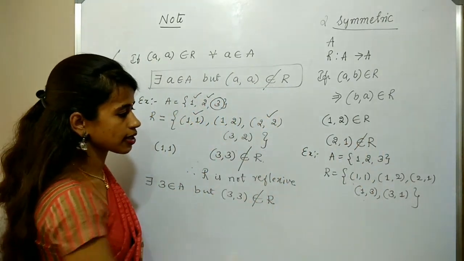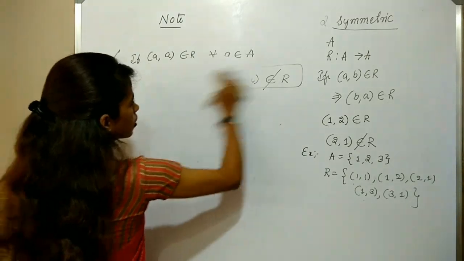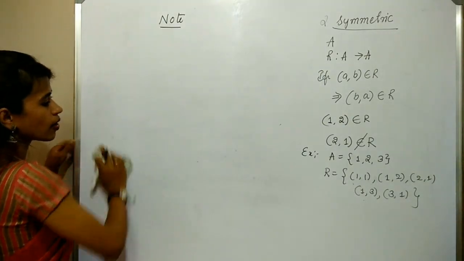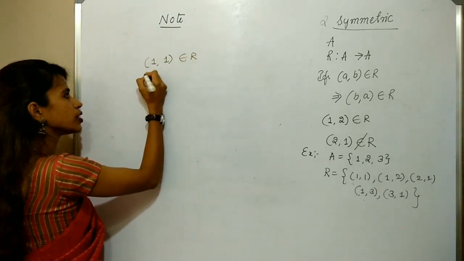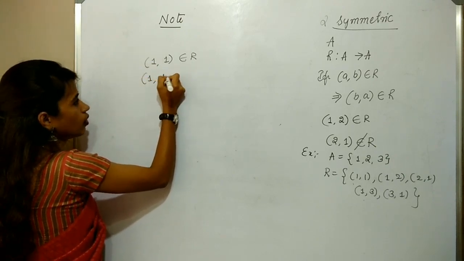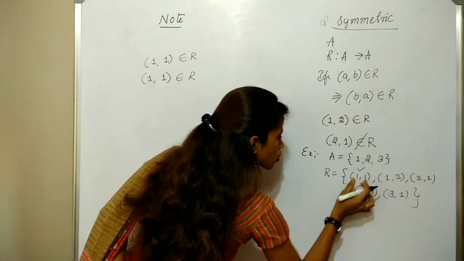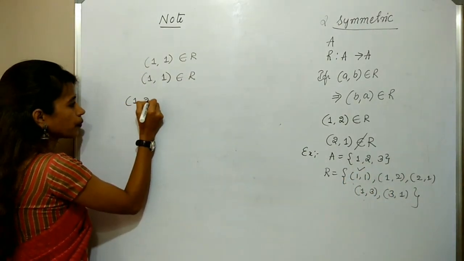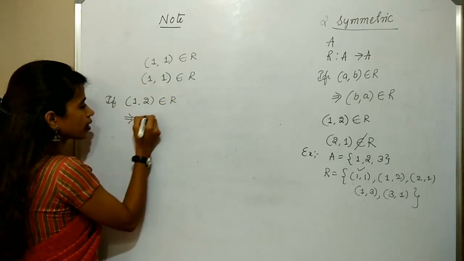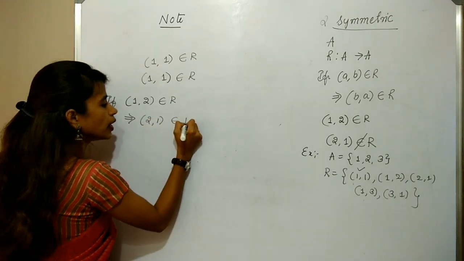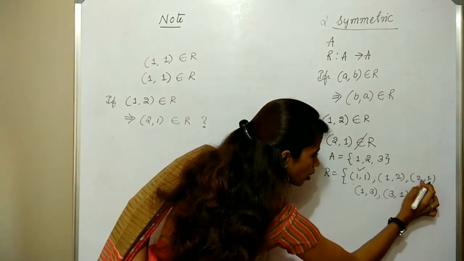So now check for symmetric. Here the first element is (1, 1). What is the opposite of (1, 1)? The opposite of (1, 1) is (1, 1) itself, therefore it clearly belongs to R. Next, if I take (1, 2) in R, this implies is (2, 1) in R?